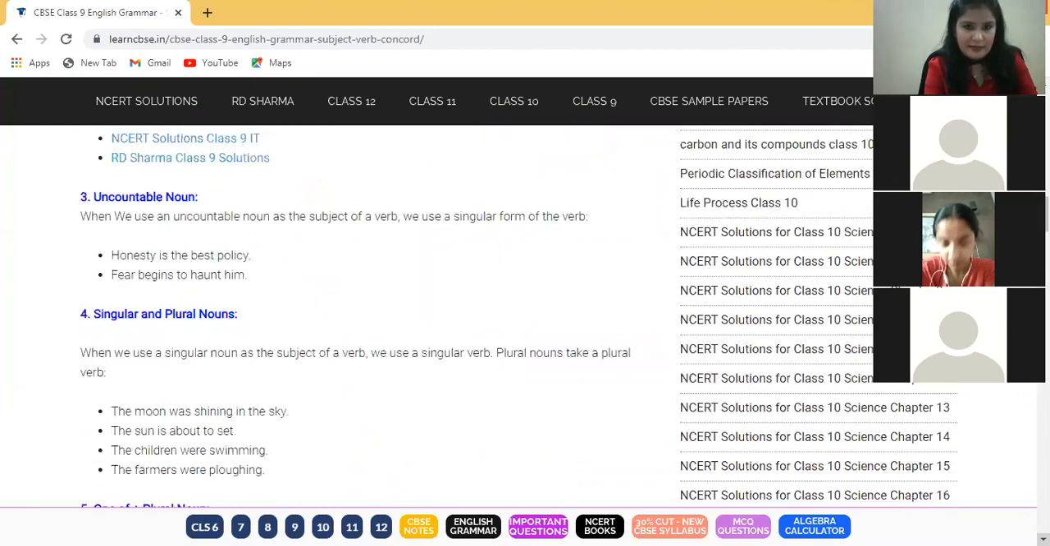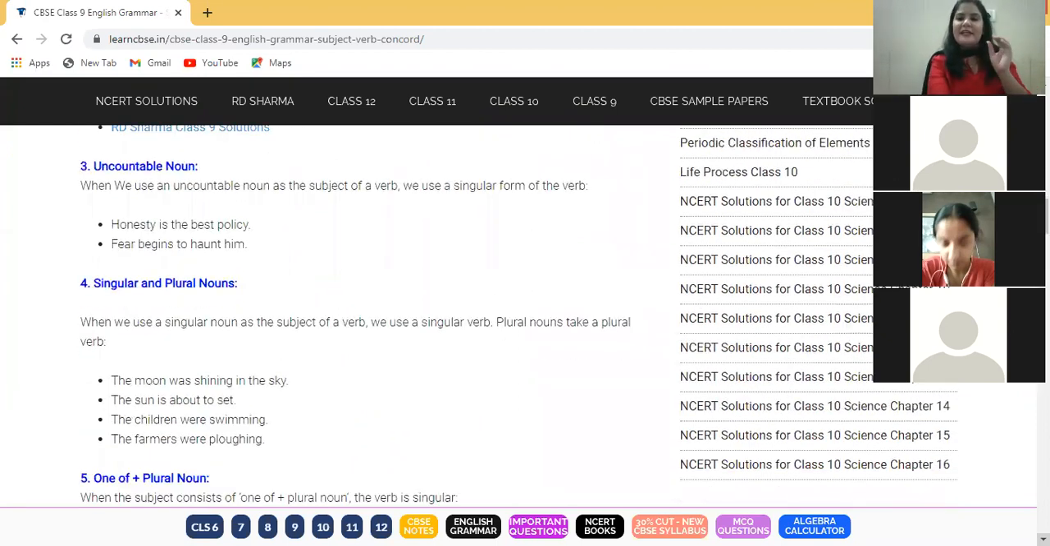Now, rule number three. Keep on noting down, beta, at least hints: first is based on number, second rule is based on persons, third rule is based on uncountable nouns. And what is an uncountable noun? Which cannot be counted. We can count some things on our fingers, but some concepts are very abstract. Abstract means which cannot be touched, which can only be felt. These are the emotions.